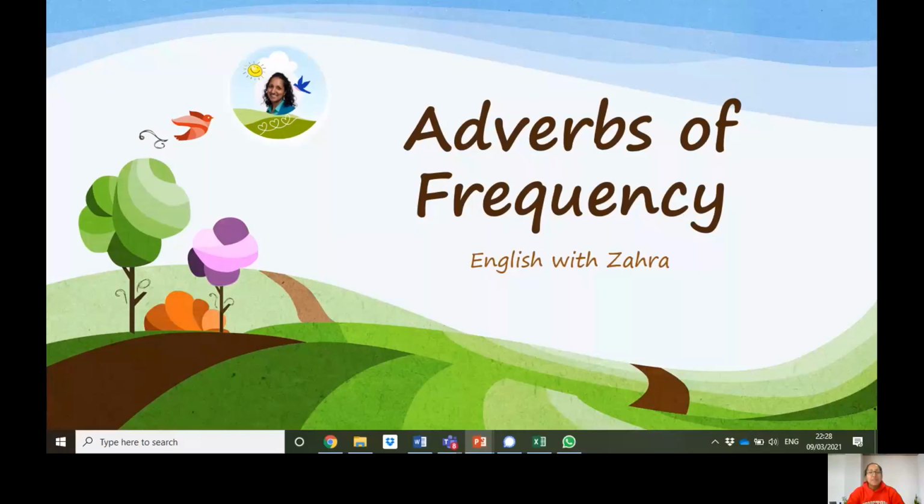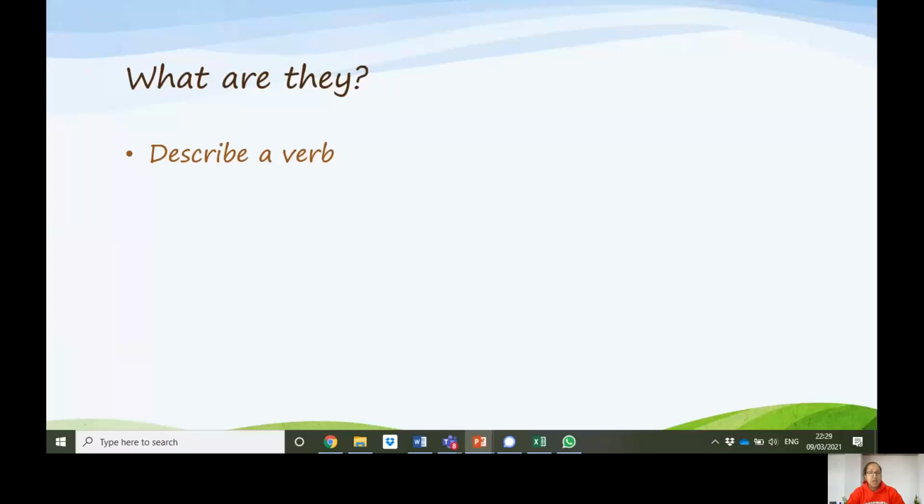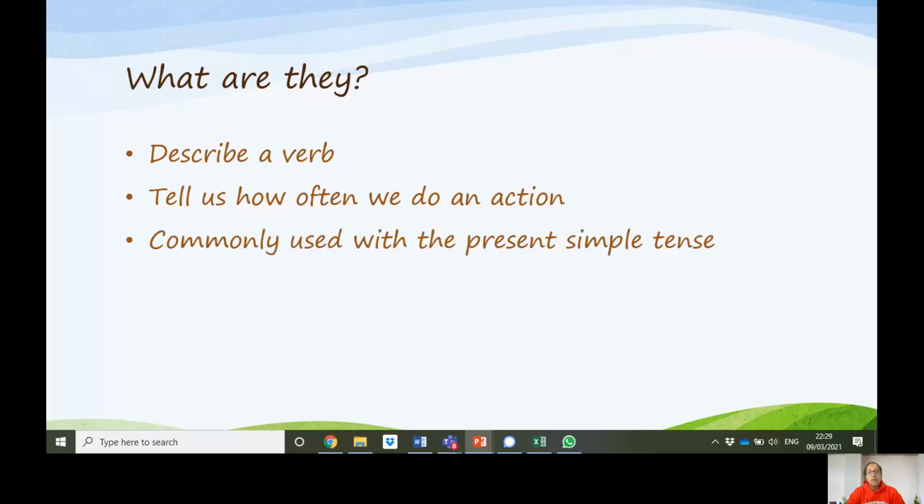Hello. Today we are going to talk about adverbs of frequency. These are words that we use to describe a verb, an action word. These adverbs tell us how often we do an action. We often use them with the present simple tense, because the present simple tense shows a regular action.